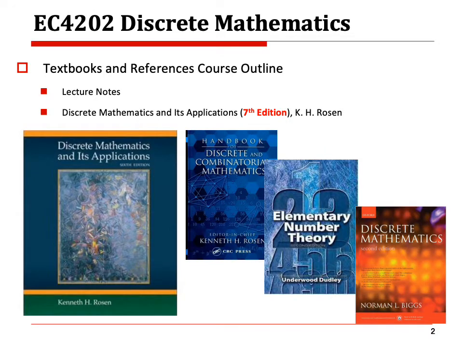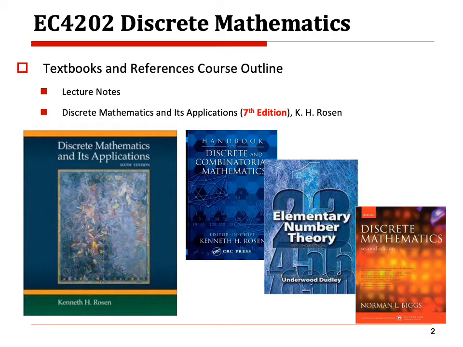This is the textbook and references. For this Discrete Mathematics class, the main textbook is the lecture note, and also an additional textbook, Discrete Mathematics and Its Applications, 7th edition, written by Kenneth Rosen. We also have three references: the Handbook of Discrete and Combinatorial Mathematics, also written by Kenneth Rosen.